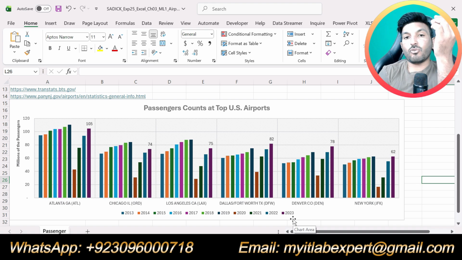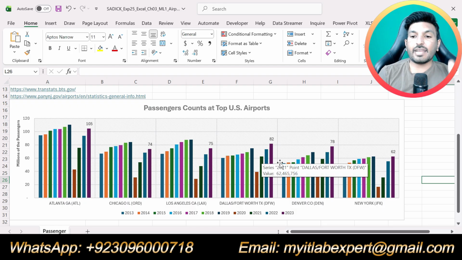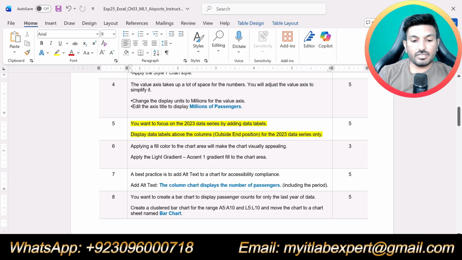So now you can see that we have the data labels only outside end of the 2023 data series, because before adding the data labels we selected 2023 data points and then we added the data labels. We were not supposed to add the data labels to all of the series. We were only supposed to add the data labels to 2023 data series. So I selected 2023 data series. Then I added the data labels. Okay, that is all about step number 5.